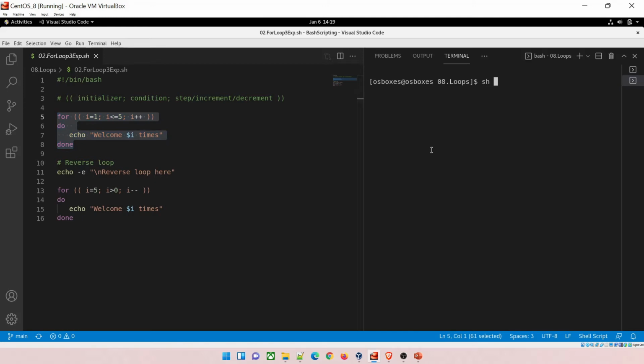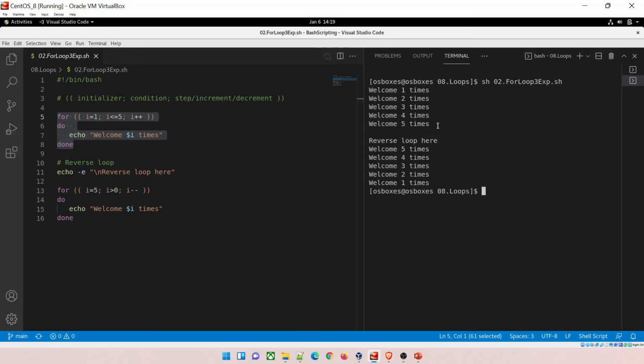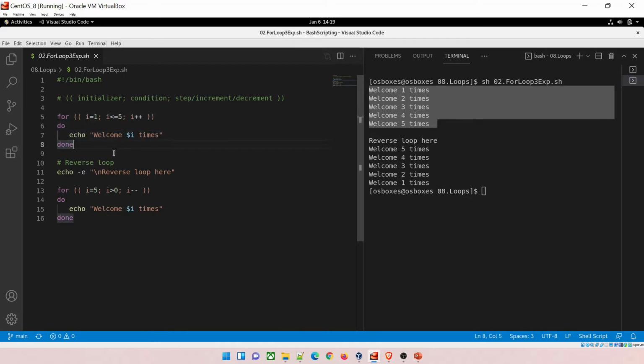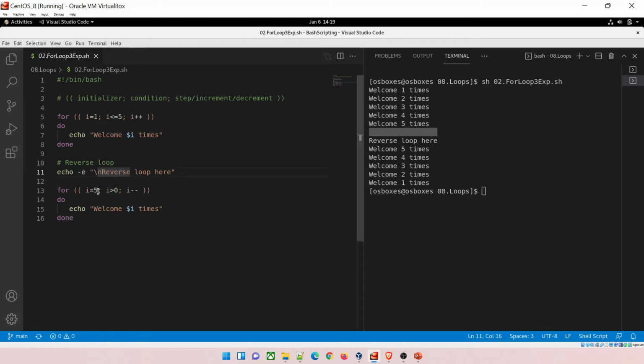Let us see this. Do an sh over here, and this is program number 02. Hit tab and enter, and you can see this has printed over here. Perfect. Now we'll do the same thing in a reverse format. As I already told you, if you have paid attention to my previous video, -e gives you a new line, which is this. For a reverse loop, you just start from 5, greater than 0, and do a decrement over here, print the same thing, and you can see it has printed the reverse values. And that's how you reverse a loop. Pretty much easier, and how beautiful it looks. Initializer, condition, and step: your increment, hops, or your decrement. Perfect. So I think you are good with for loops.